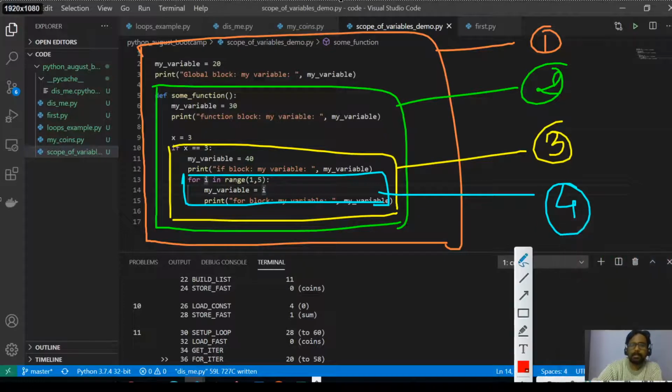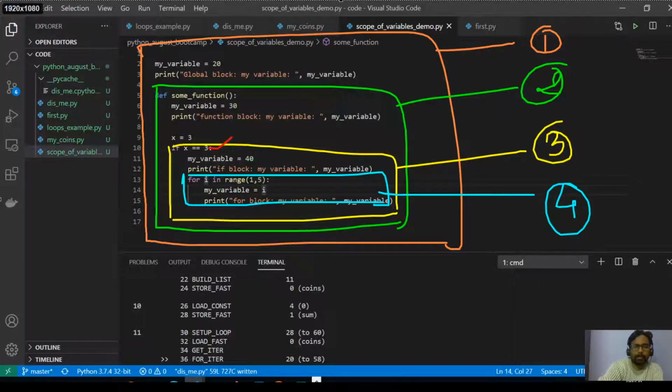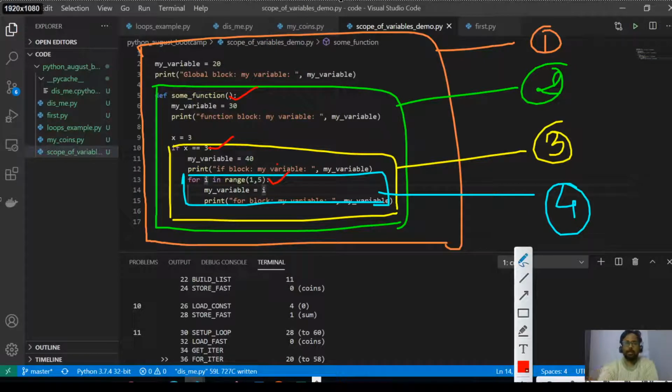Yesterday we discussed that anything that ends with a colon tells the interpreter or the compiler that there is a beginning of a block here. So the colon is here, colon is here. In the global range, you don't need any colon. So there are 2 blocks inside the function.